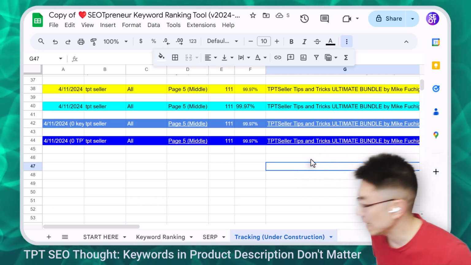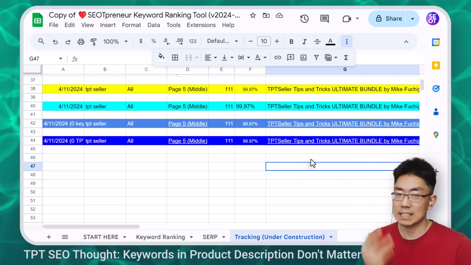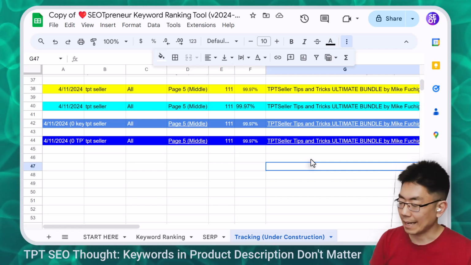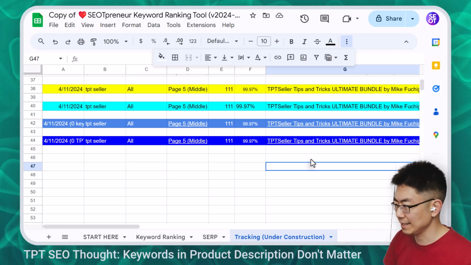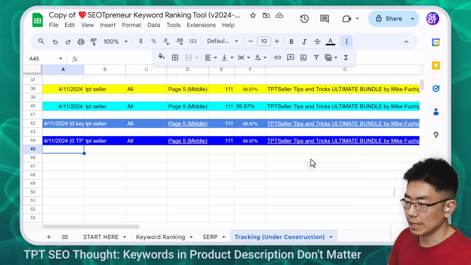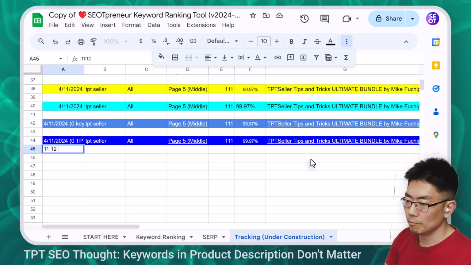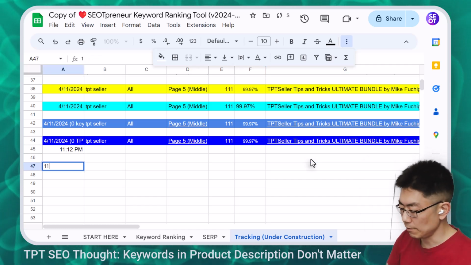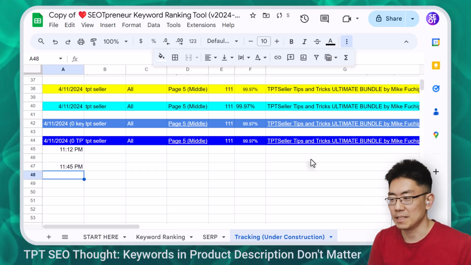I will come back in 1 hour because I know that after 30 minutes, the caching, the saving of the rankings, that kind of stuff gets updated. Right now it is 11:12 p.m. I will come back at 11:45 p.m. and see what happens.